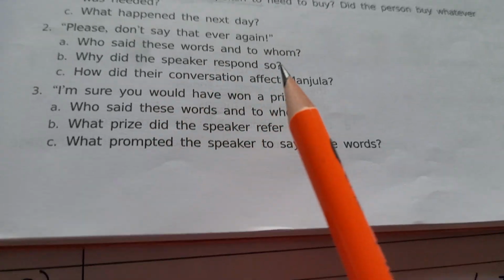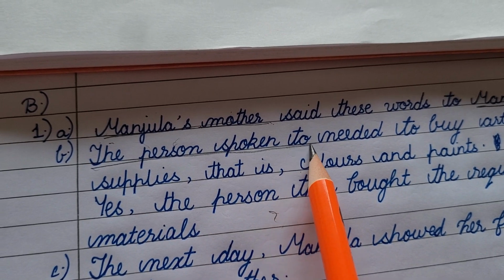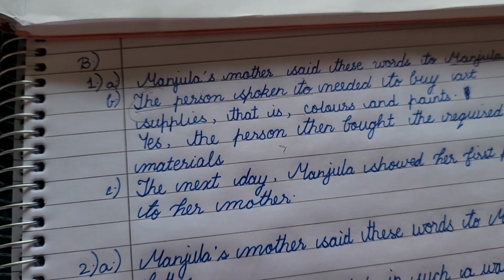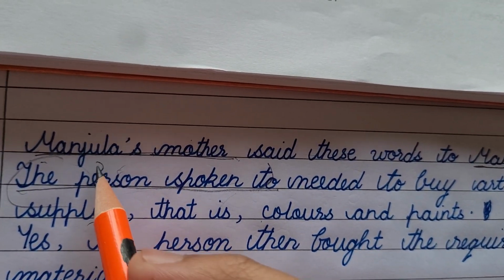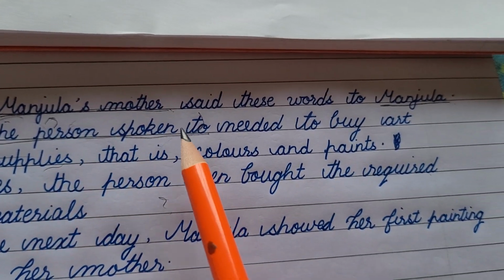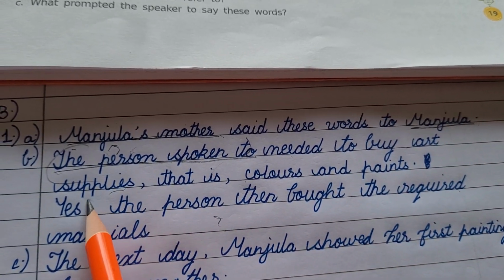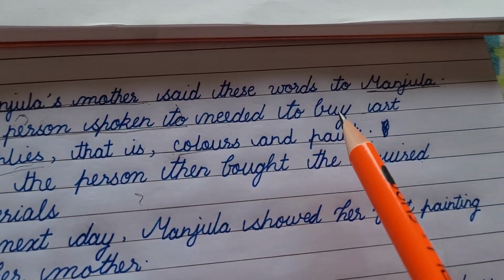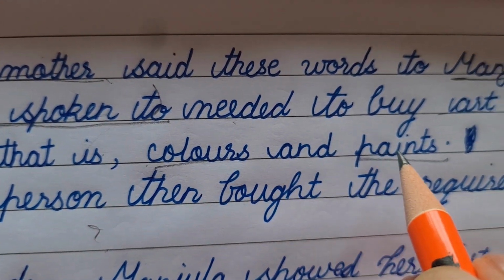If it is not asked, you can even mention the person as the person spoken to. It's not very important that you mention the entire name of the person. You can also use this phrase, the person spoken to, which refers to Manjula again. I have not mentioned in this answer that it refers to Manjula. So the person spoken to needed to buy art supplies. What art supplies? That is colors and paints. So this person who is spoken to needed to buy some art supplies such as colors and paints.